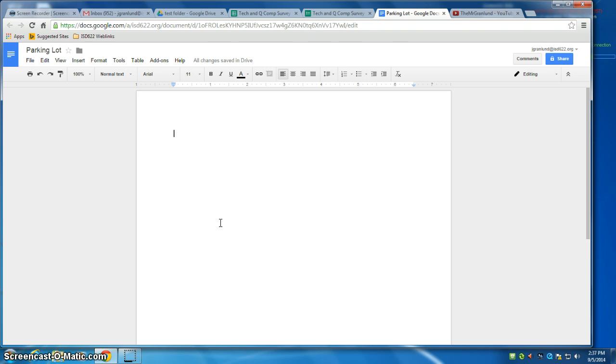Okay, this first idea we call the parking lot, and here you can make a Google document shareable to everyone in a class. I'll show you how to do that in a minute. But while it's shared, every student can ask questions. So they'll all show up in the top right corner over here, probably as letters, in different colors, and they can all type on the screen at the same time.